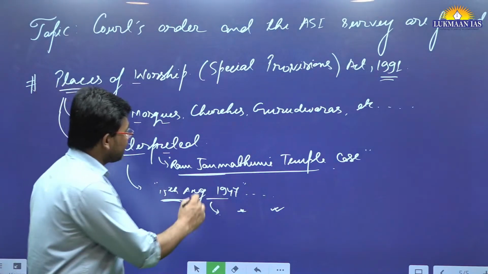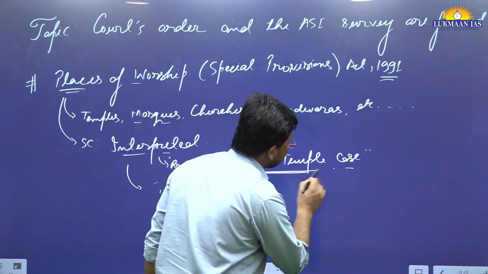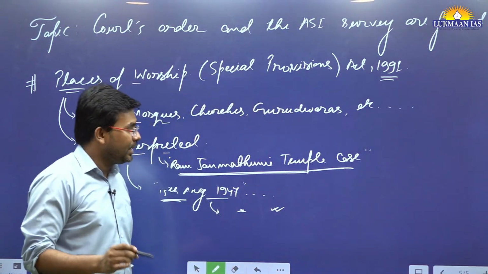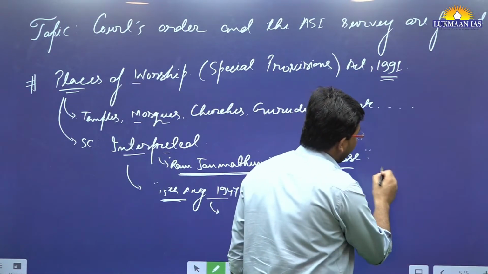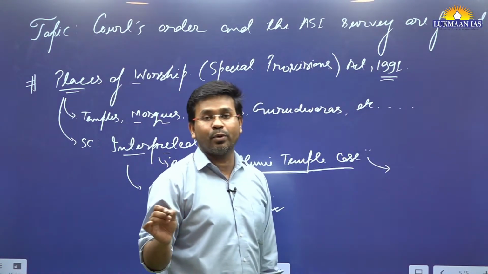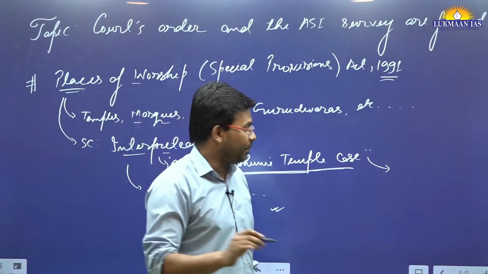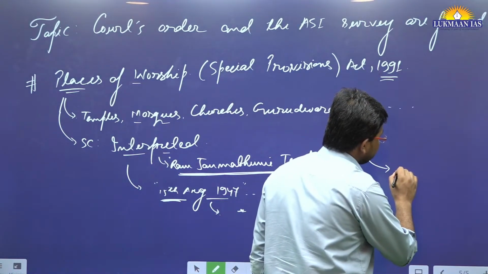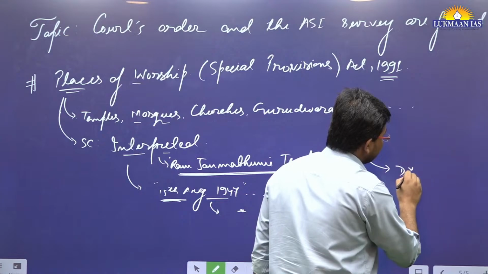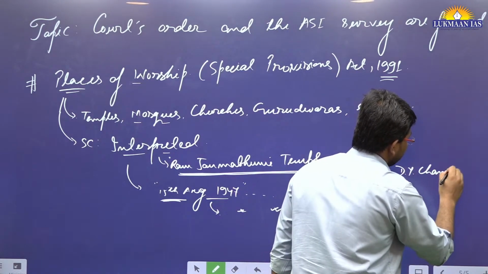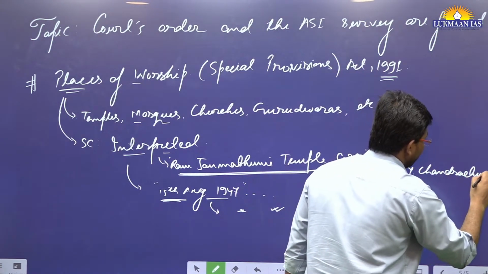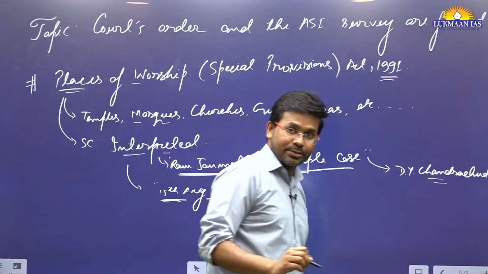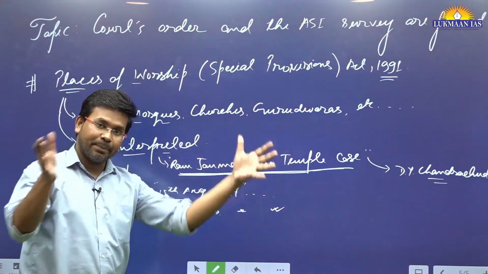Because in the Ram Janmabhoomi temple case that the Supreme Court of India heard, at that point of time the Chief Justice of India was Justice Ranjan Gogoi, and along with him D.Y. Chandrachud was also a member of that judgment. He was also a judge in that case.